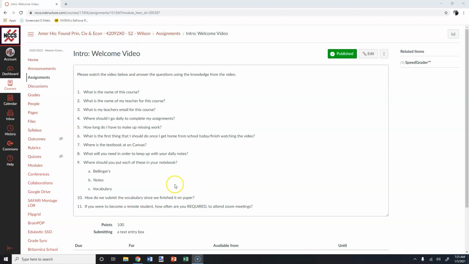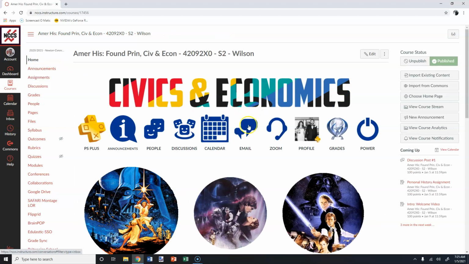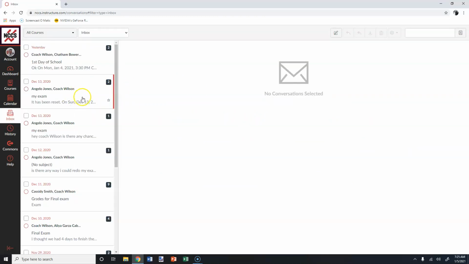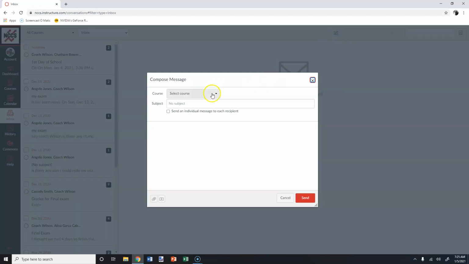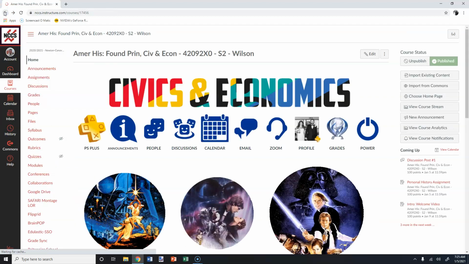Now, a couple of ways that you can email me. Right here, if you notice over here on the left, we have inbox. I know some of yours look a little different, but you'll find your inbox tab, or if you go back to the home page, you can click this little button that says email, and it will take you to your email. You can click this little button here, compose, select the course, find that, and then you can select me or your classmates. We're going to go back here.